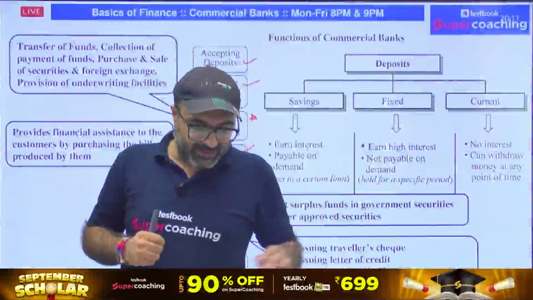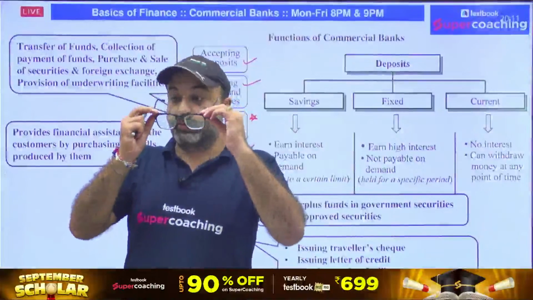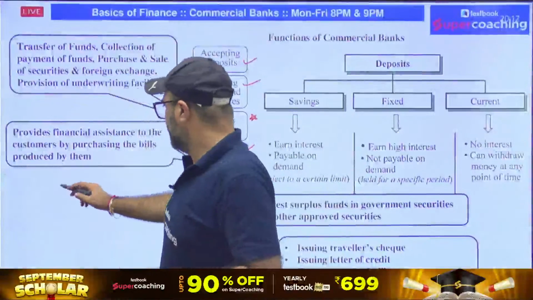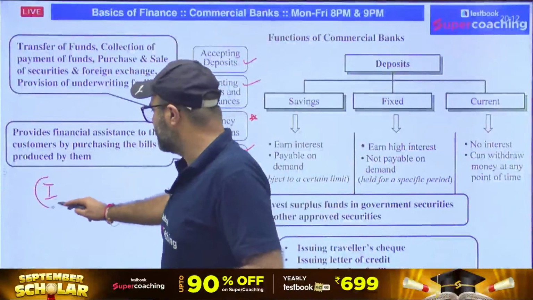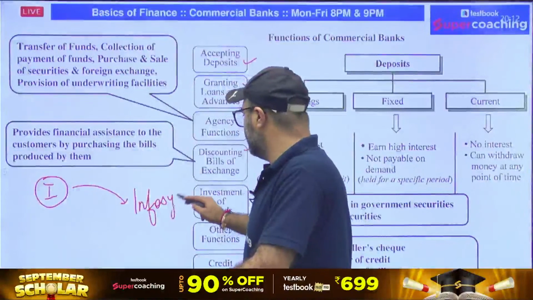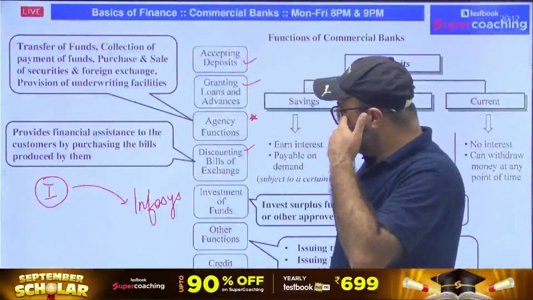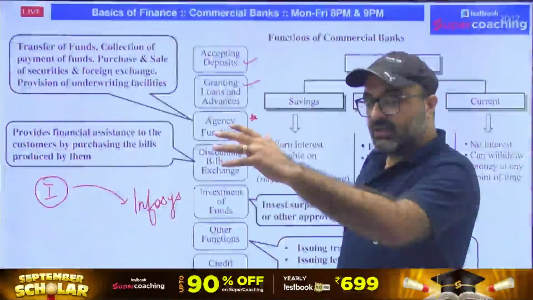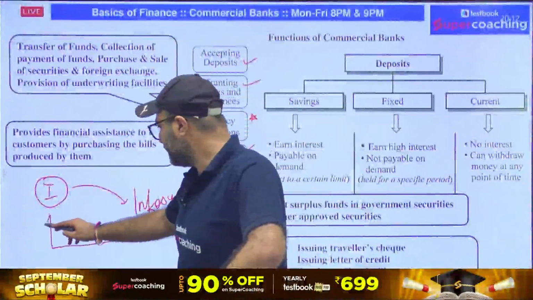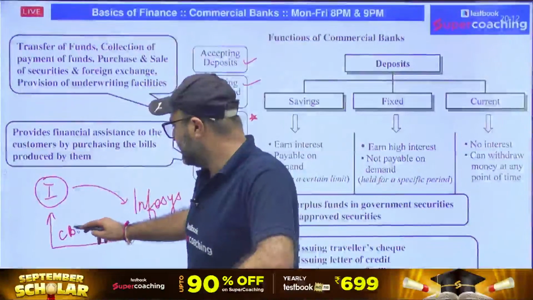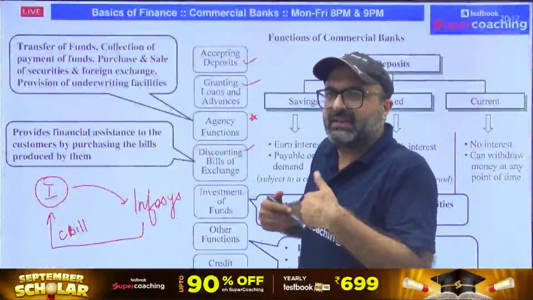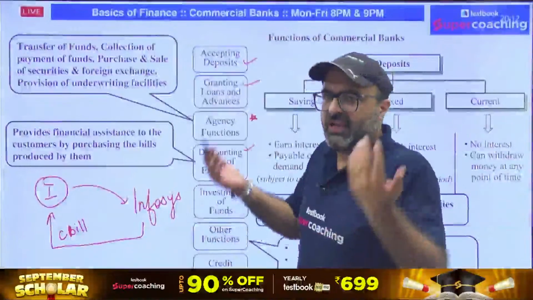Now you must be wondering, sir, how do I define the word discounting of a bill? The answer to this question is, guys, let's suppose, I'll take an example. There is an individual and he's a developer. He has developed a software and he has sold that software to Infosys. Now, Infosys, rather than paying the individual the amount against that software, has given a bill, let's say a commercial bill, and this commercial bill is given to the individual. Now, the individual can hold that bill and can take the money from Infosys itself at the time of maturity.